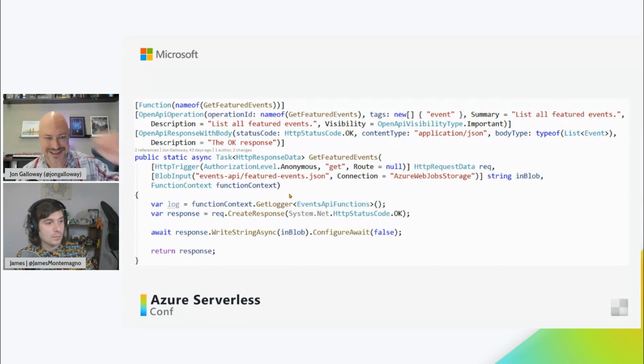One really cool thing that I was able to do as part of this is there's a new feature that they had just enabled for this, which is OpenAPI generation. So this will generate a Swagger document that is great for documentation, for sharing it with clients and with other developers, which I did. I sent them a link to our Swagger. And you'll see it's just a few attributes that I had to set up at the top of the page. I tell it, this is the body type, and it's able to generate the Swagger from that.